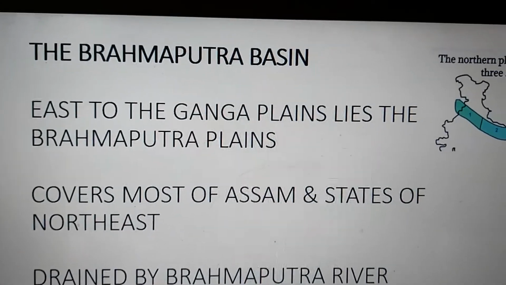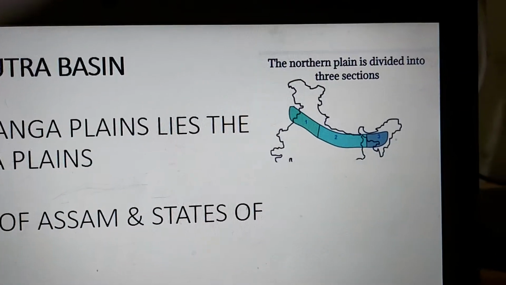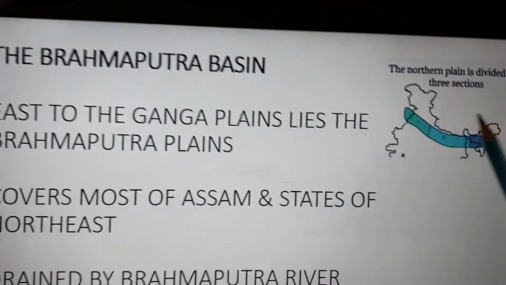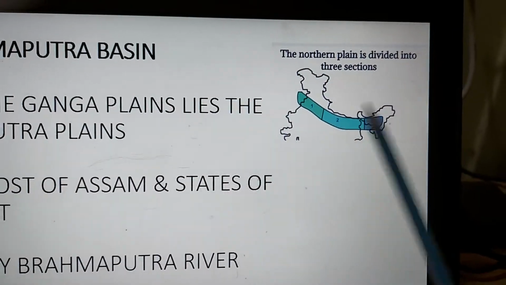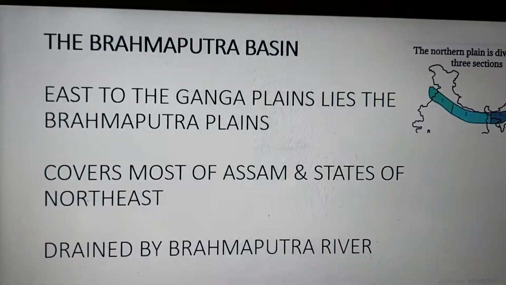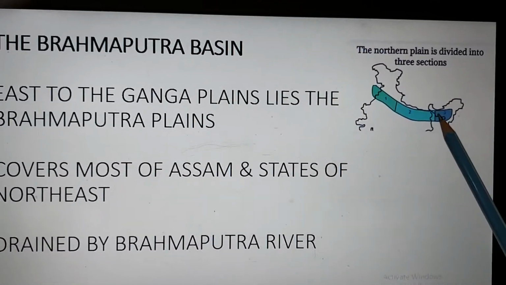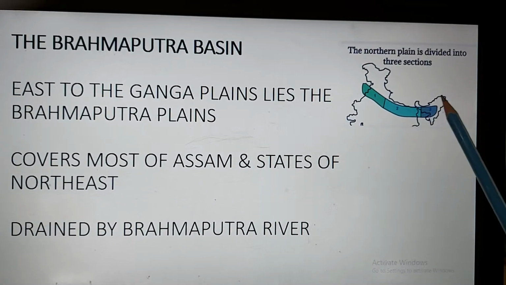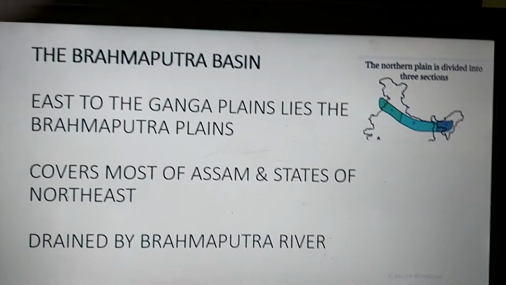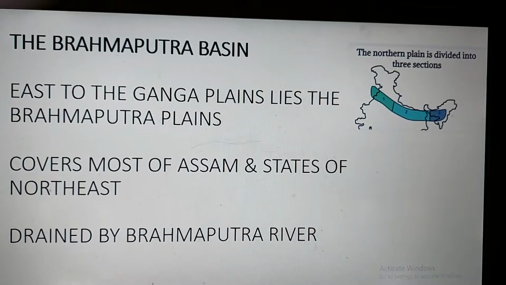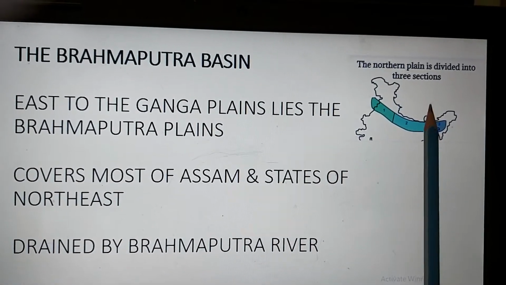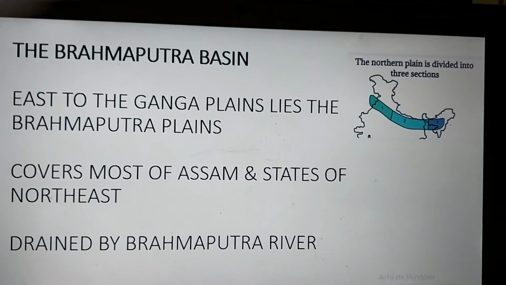The next one, children, is the Brahmaputra basin. It lies to the east of the Ganga plains. It covers most of Assam and other northeastern states, and is drained by the Brahmaputra river and its tributaries. So this is the Brahmaputra plain. We have three plains: first the Punjab plain, then the Ganga plain, and the Brahmaputra plain.